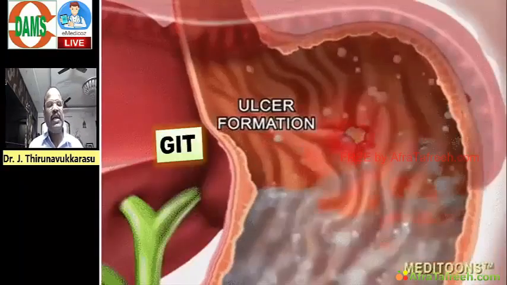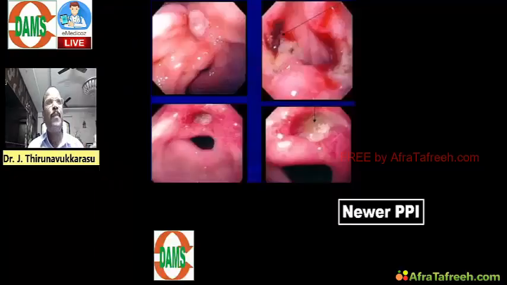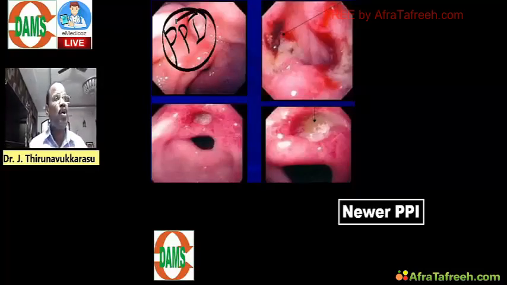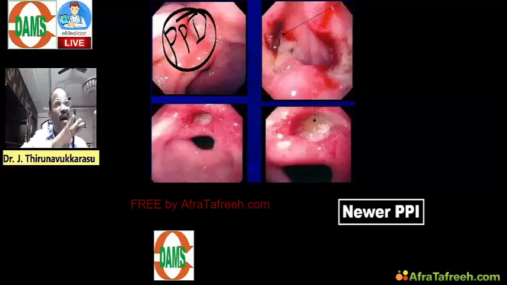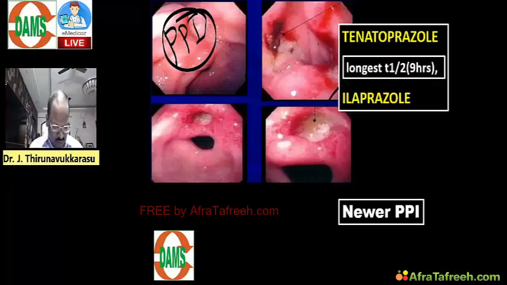And then coming to GIT, important MCQ, you must know. Proton pump blocker, please study. Proton pump blockers, you must know the details. They usually have a short half-life but longer action, because of irreversibly inhibiting the proton pump. That point you must know. And some newer drug names: tenatoprazole, ilaprazole. Here, tenatoprazole has a longer half-life. That point you should know.